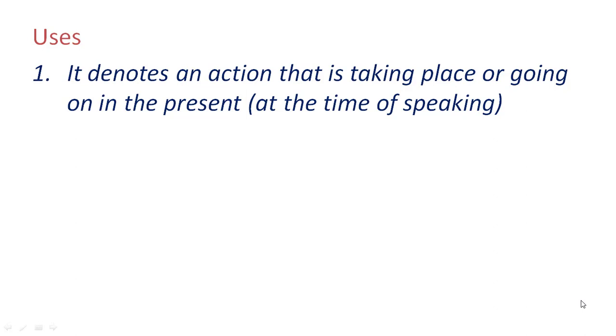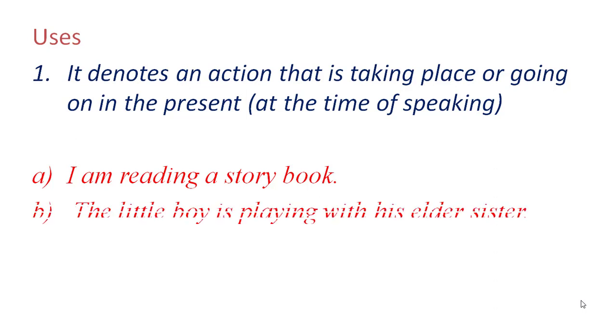Like we have the first sentence here, I am reading a storybook. So what does it mean? When I am telling you that I am reading a storybook, at that time I am also doing this action of reading the storybook. I am reading a storybook. The next sentence is, the little boy is playing with his elder sister. So you can tell what is the little boy doing? The little boy is playing with his elder sister. At that time, the little boy is actually doing this action.